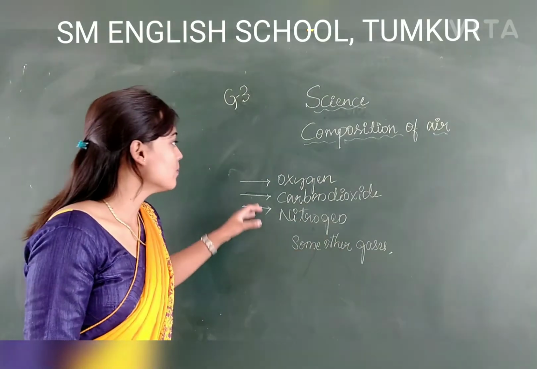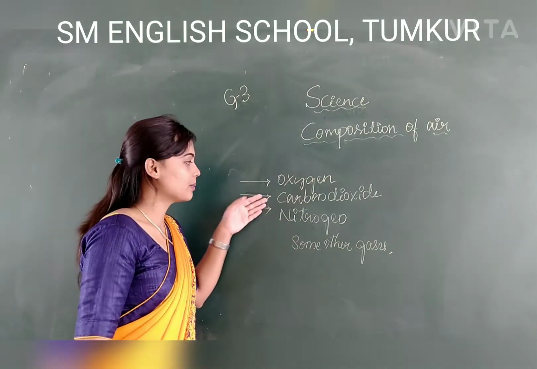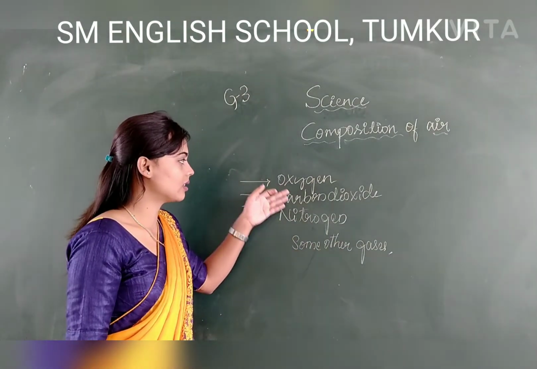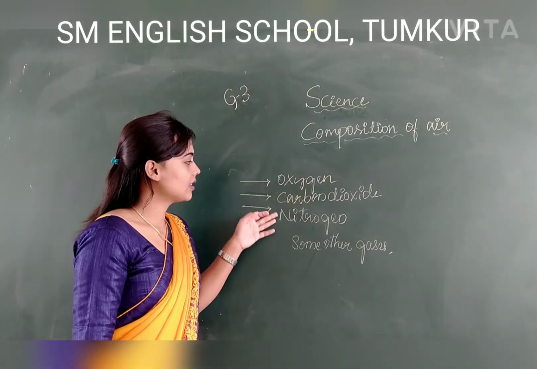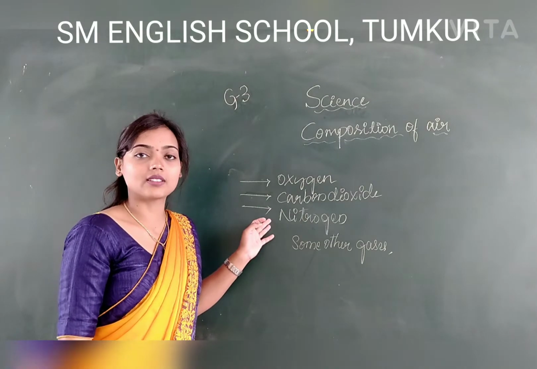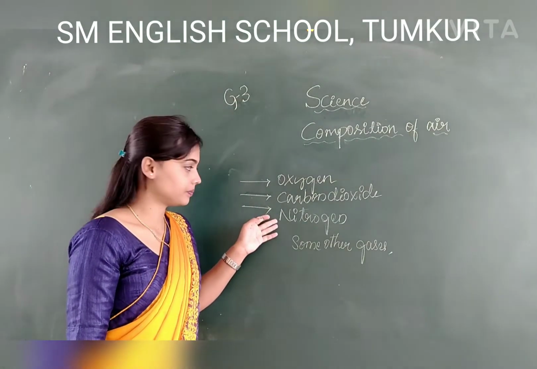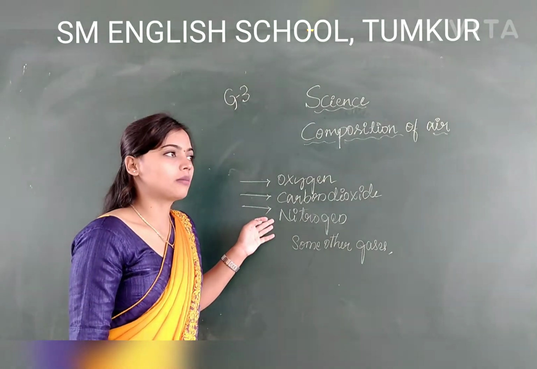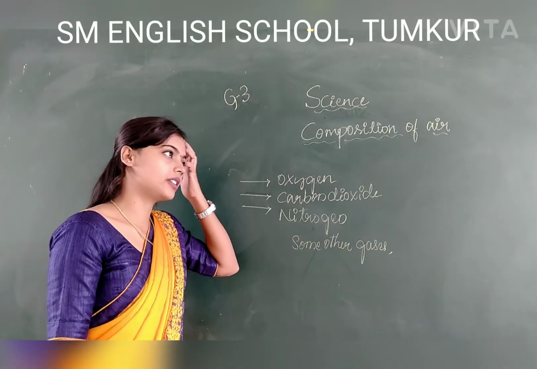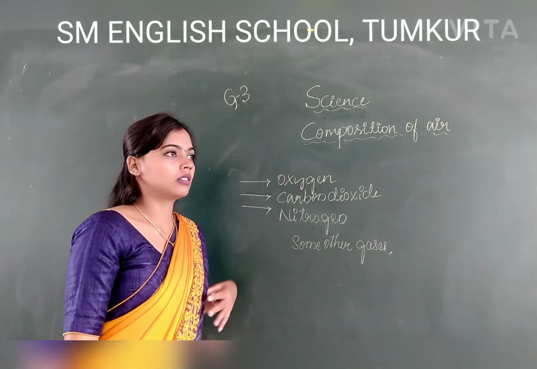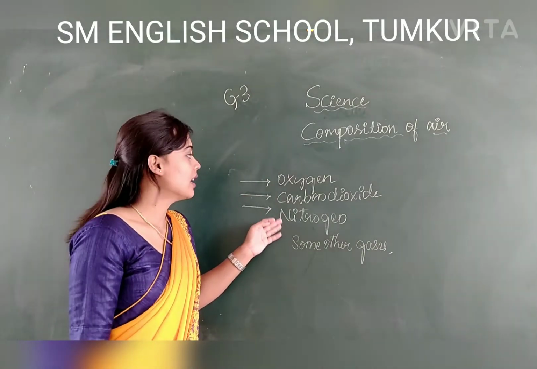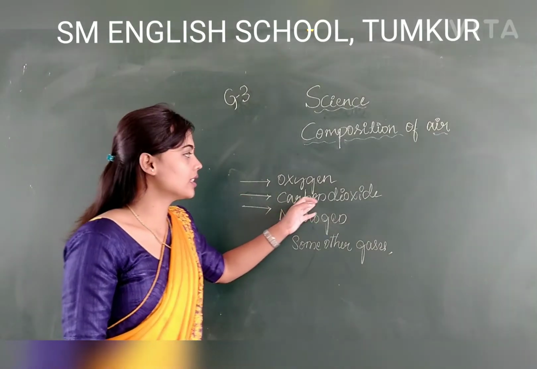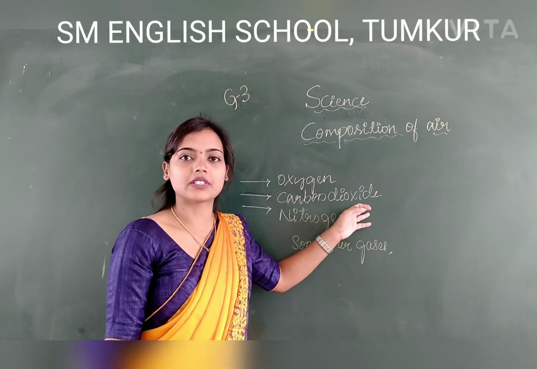Getting my point? And here come the three main gases. The first ones are oxygen, carbon dioxide and nitrogen. Oxygen and nitrogen are mostly present in the air. That means about 75 to 80% of the air is oxygen and nitrogen. And coming to carbon dioxide, only a small amount is present in the air.